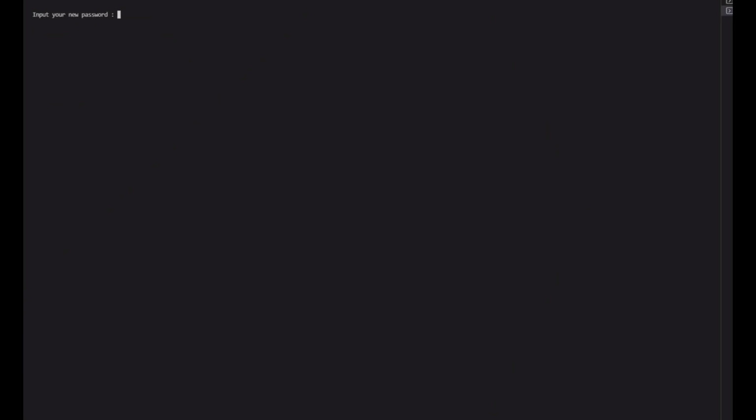After that, the system will ask you to enter your new password. And then it will ask you to re-enter your new password to verify that your password is correct. And that's all. You have successfully changed your password.